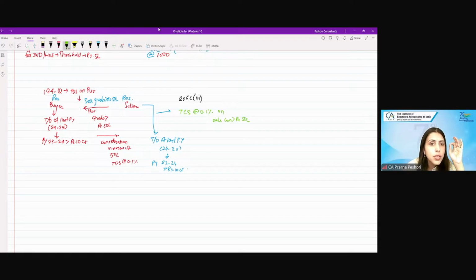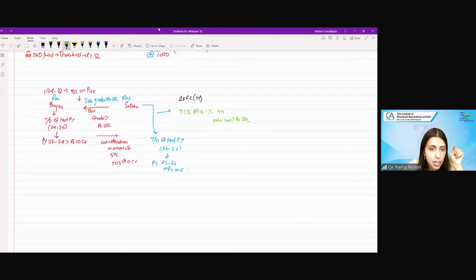With respect to that, where the sale of goods is more than 50 lakh, there is an obligation on both the buyer as well as the seller to deduct TDS as well as TCS. But if we apply both TDS and TCS, there will be a problem. So the first responsibility is to collect the TCS under 206C(1H).